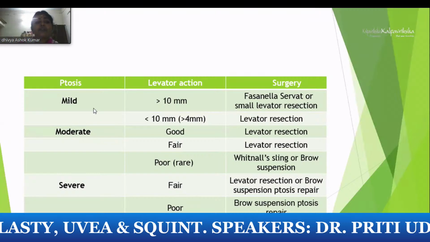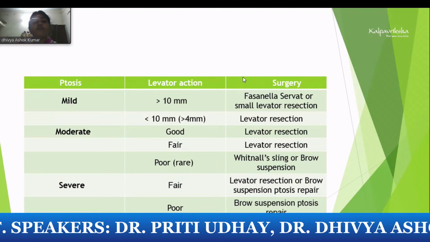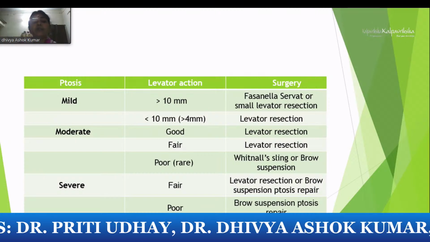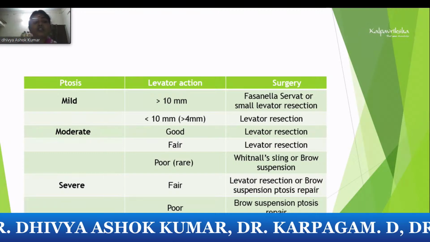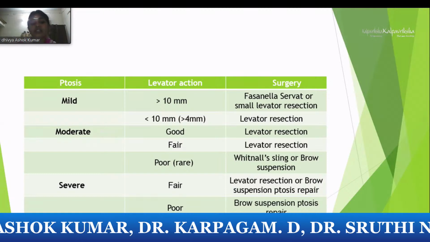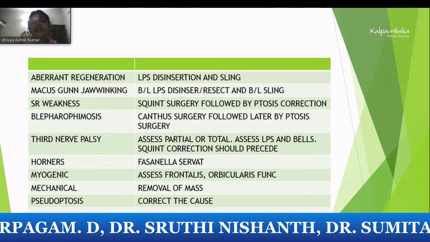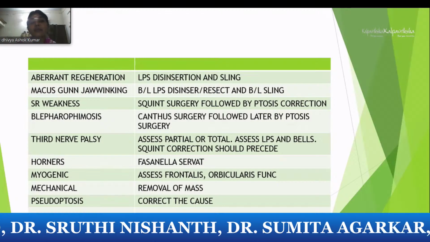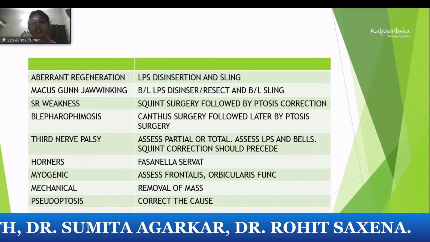In the treatment aspect, if there is mild ptosis with good elevator action, you have to do a Fasanella-Servat procedure. It's a minimal resection of the tarso-Muller's conjunctival muscle. In moderate ptosis with good function, you can go for levator resection. In severe ptosis with poor function, you have to go for sling procedures. There are other specific conditions, wherever you have this aberrant regeneration, then you have to go for LPS disinsertion with frontalis sling.